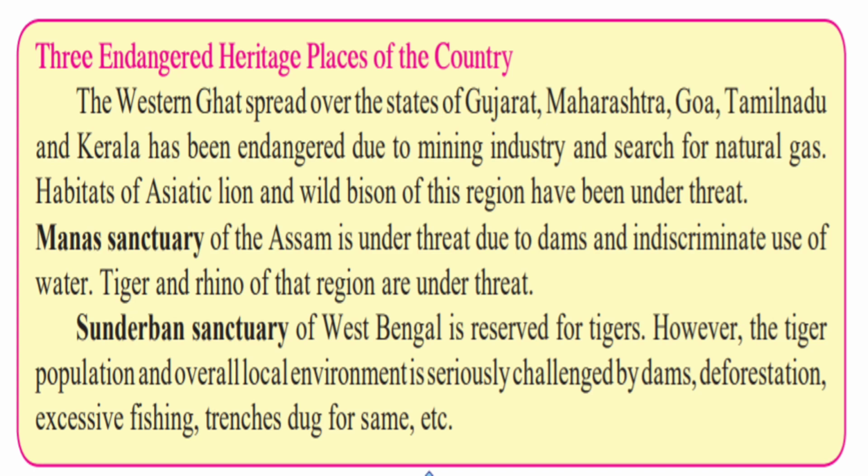Then, Manas Sanctuary, which is in Assam. That is also under threat due to dams and the indiscriminate use of water. So the tiger and the rhino in that region are under threat. Then Sundarban Sanctuary, present in West Bengal, is reserved for tigers, like Bengal tigers. The tiger population and overall local environment are seriously challenged by dams, deforestation, excessive fishing, trenches dug for shrimp farming, etc.